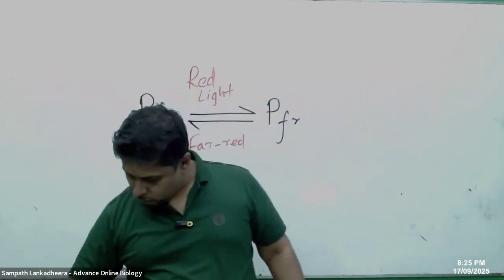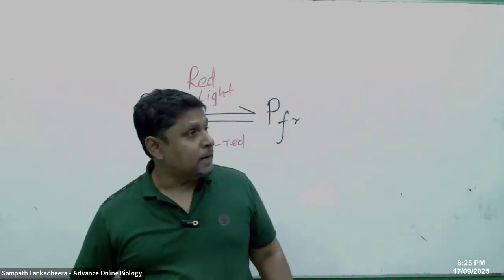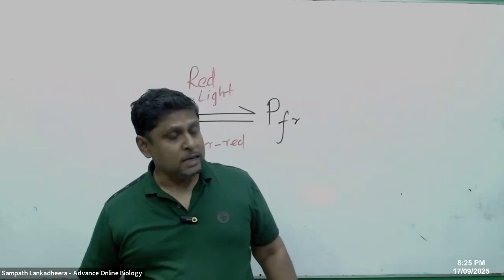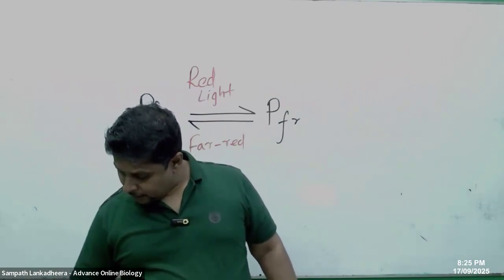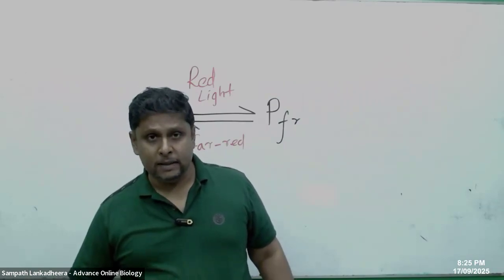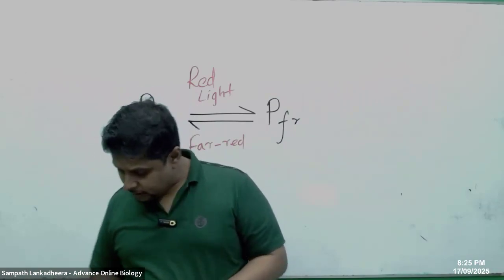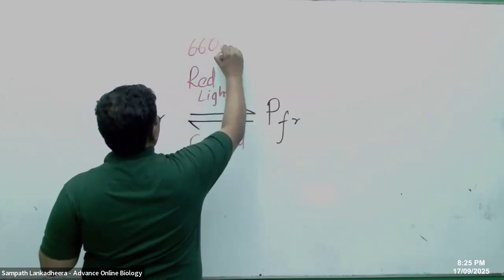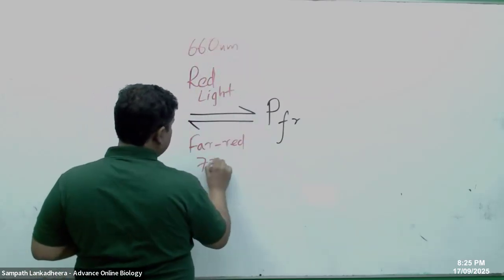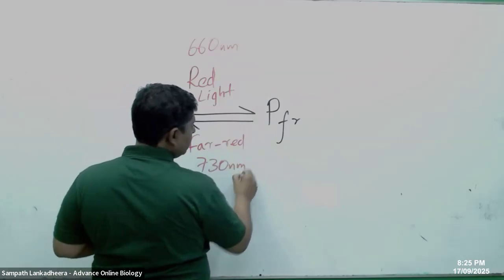What did we say about the wavelength of red light? Far red light wavelength is 730. Red light is 660 nanometers. This is 730 nanometers.